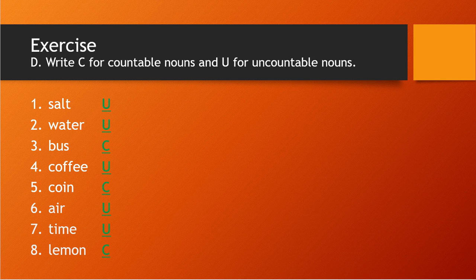So here we finished our unit 1, nouns and their types. In the next class we will start the next chapter. So as homework, students, you need to write down the exercise and the countable and uncountable nouns we have discussed in today's class. Okay students, you write it down, understand it. If you have a doubt, you ask me, I will help you with that. Okay, so in the next class we will start a new chapter.